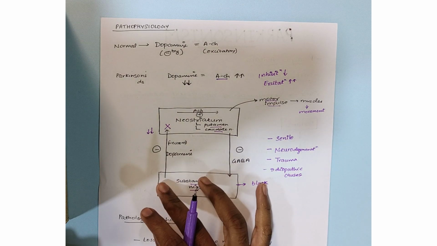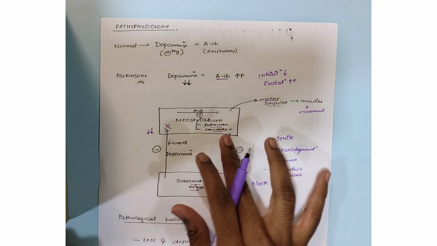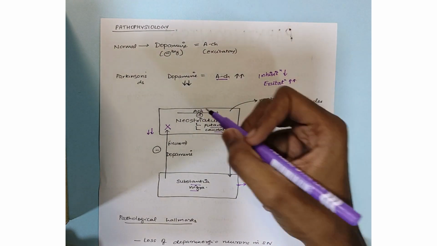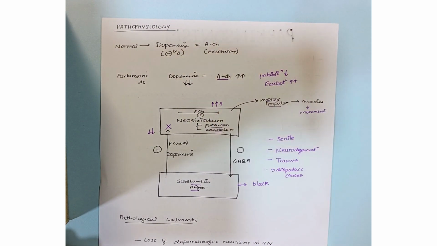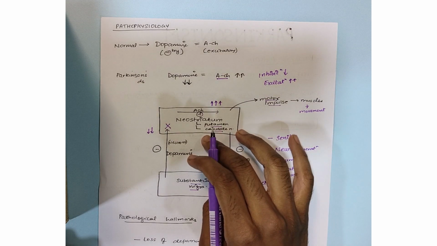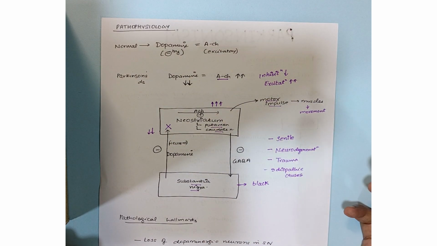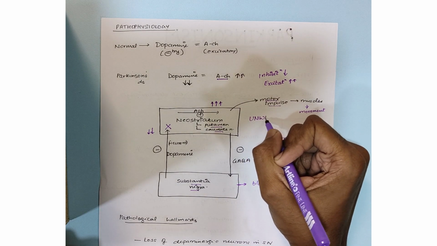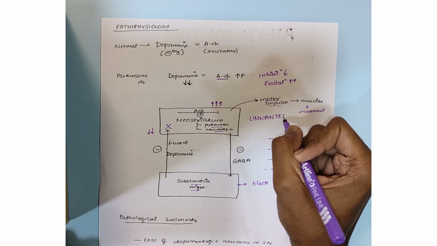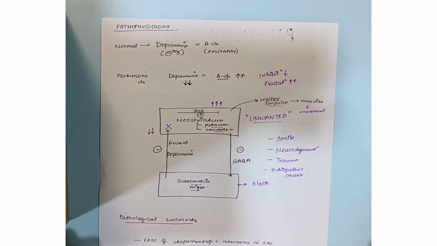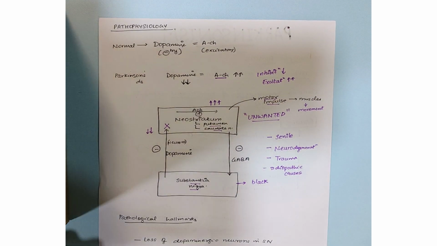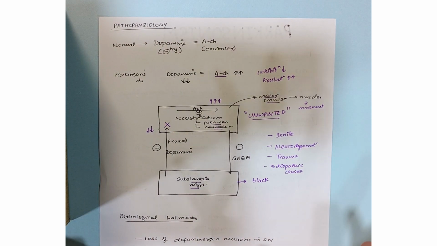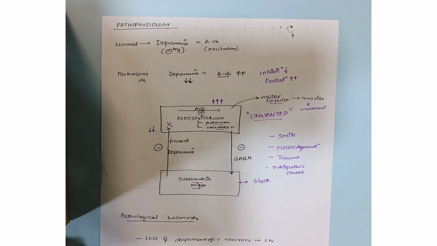Since the level of dopamine has decreased, the inhibitory effect on neostriatum has also decreased, and in turn the excitatory effect of acetylcholine has increased. Because of this, muscles are overexcited and they start eliciting unwanted movements, which we'll be discussing in the later part of the video. So this is what basically happens in Parkinsonism in a nutshell.